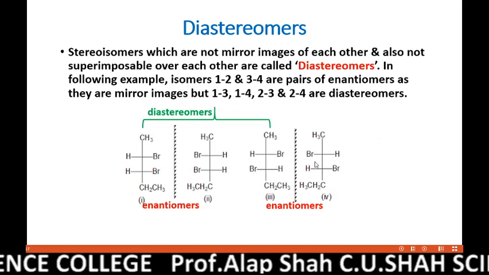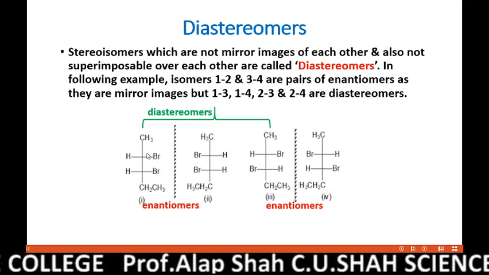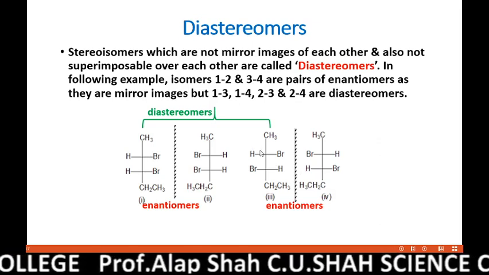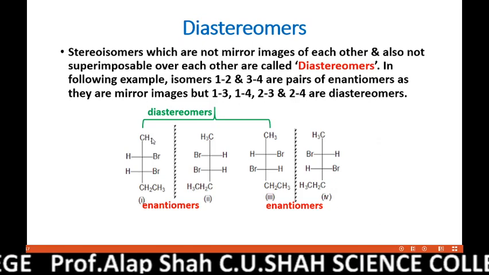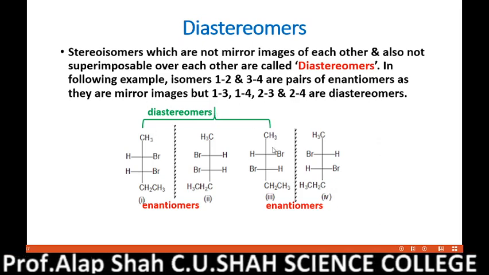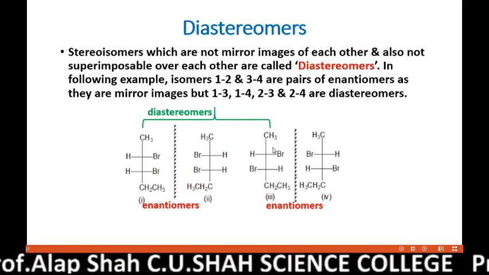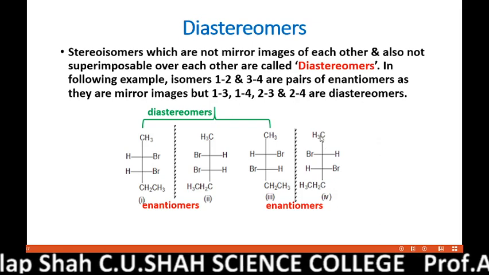These 3 and 4 are also enantiomers. But if you carefully observe the first and the third one, they are not superimposable over each other, but at the same time, they are also not mirror images. Now also check 1 and 4. This one and this one.